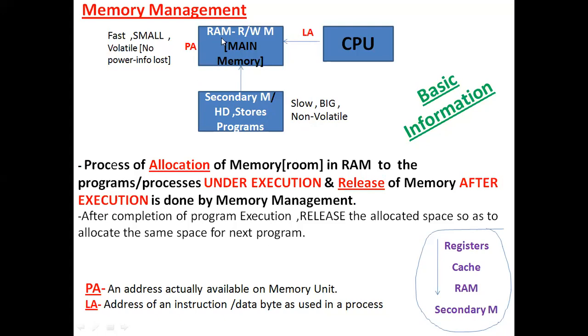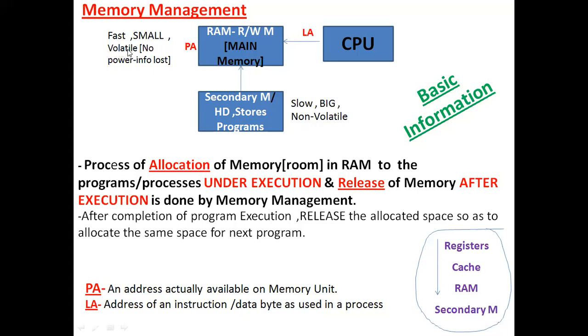If you compare this, RAM is volatile memory. Volatile memory means no power, no information: if the main power is turned off, you will lose the information stored in the memory.